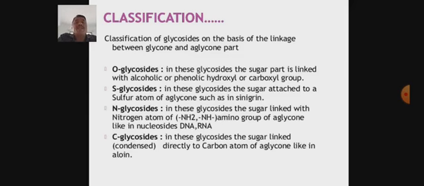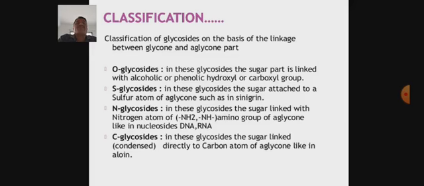Then the second type, S glycoside. In this glycoside, the sugar is attached to the aglycone part through an S linkage, a sulfur linkage. Example, sinigrin. N glycosides. In these glycosides, the sugar molecule is attached to the non-sugar molecule through the nitrogen atom of an amino group.